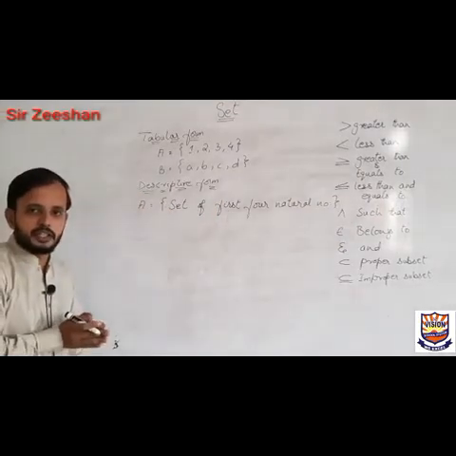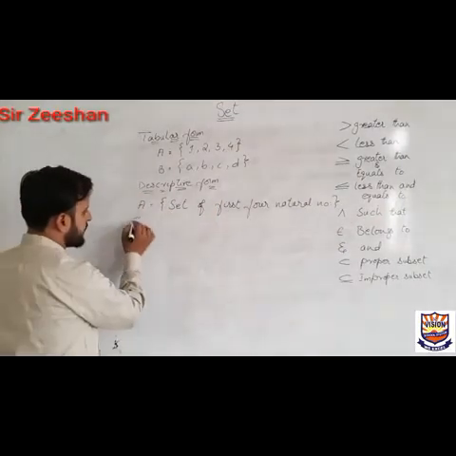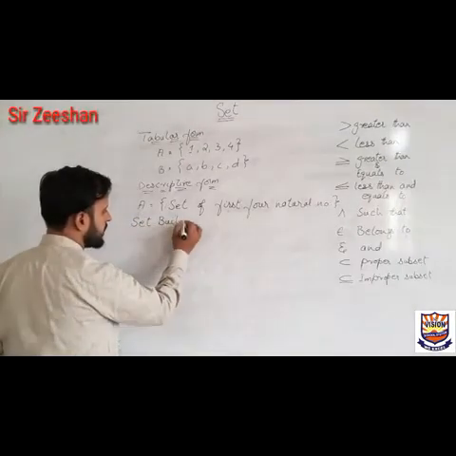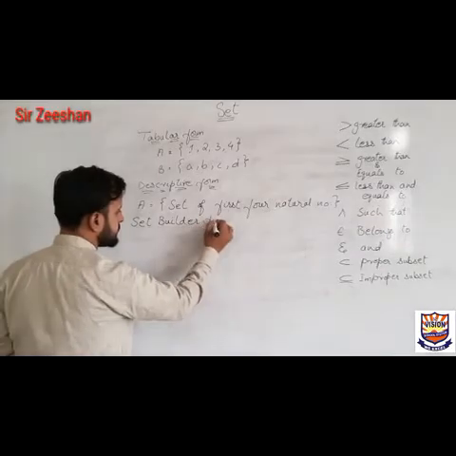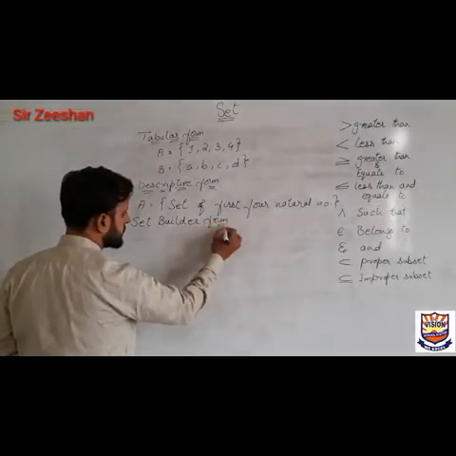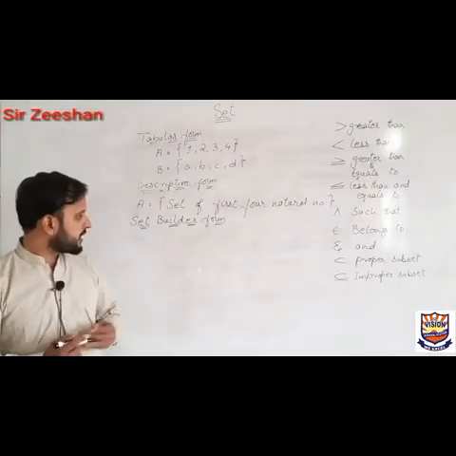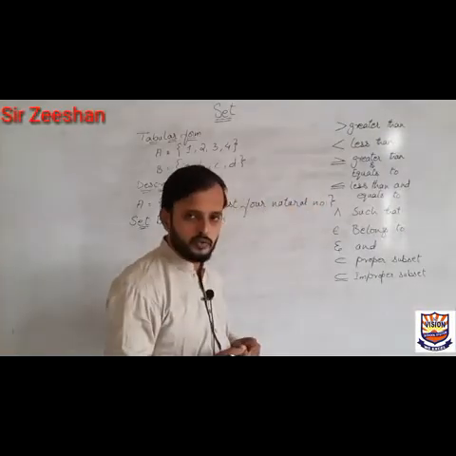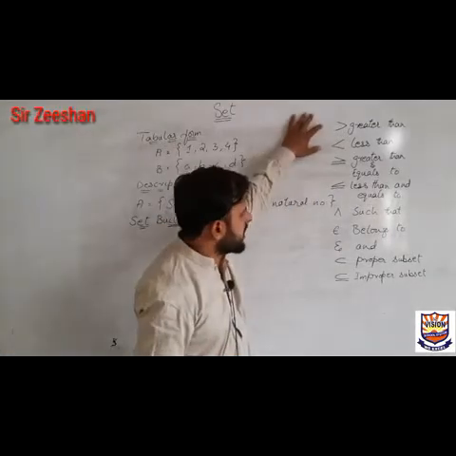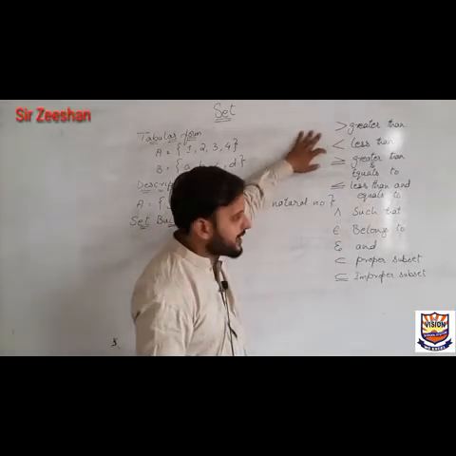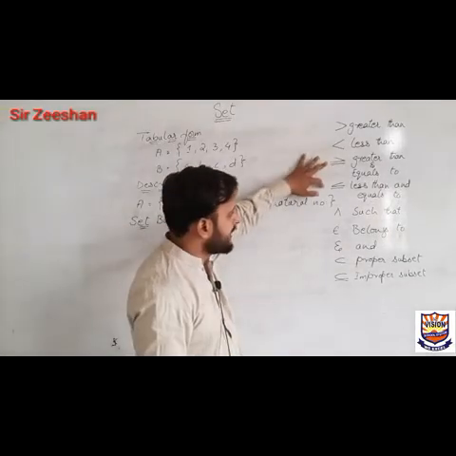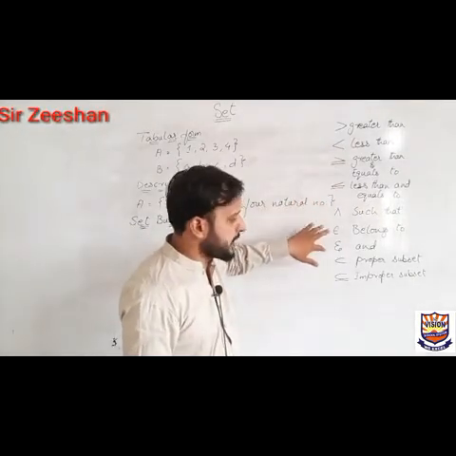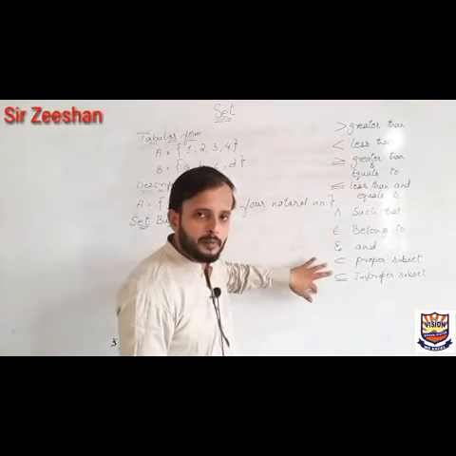The third form is a bit confusing, that is set builder form. You'll have to practice a lot to be perfect in this one. For learning about set builder form, you'll need these symbols most of the time. This is the sign of greater than, this is the sign of less than, greater than and equal to, less than and equal to, such that, belongs to, and subset and improper subset.